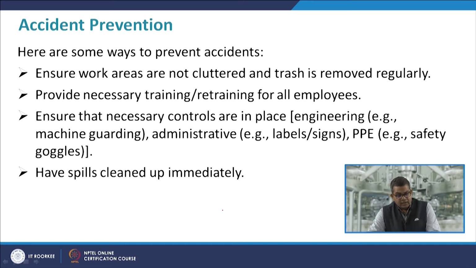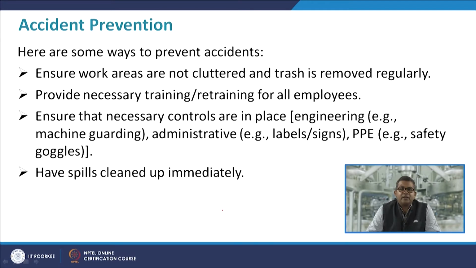Now, here are some ways to prevent accidents. One is to ensure the work areas are not cluttered and trash is removed regularly, because this leads to good housekeeping. Provide the necessary training and retraining of all employees.